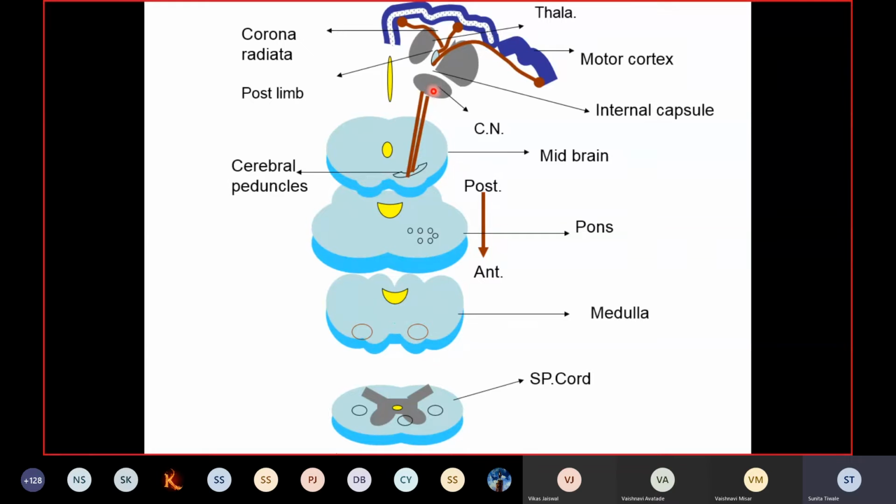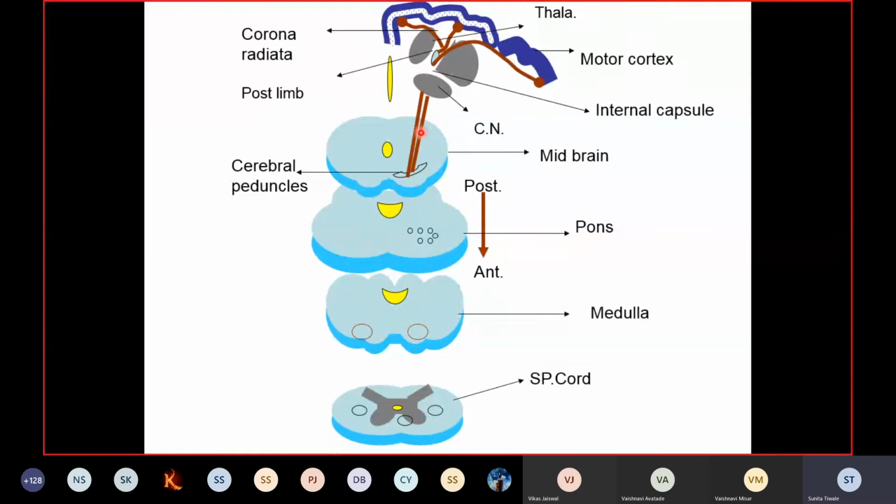Clear? So this basal ganglia, we have seen what its role is. It sends that blueprint to the cerebral cortex for the correction. So here you will find the location of the basal ganglia. Now further, these fibers of the pyramidal tract will descend down into the brainstem via the arm-like structure which is called the cerebral peduncle. Clear? So by this cerebral peduncle, these pyramidal fibers reach the brainstem.